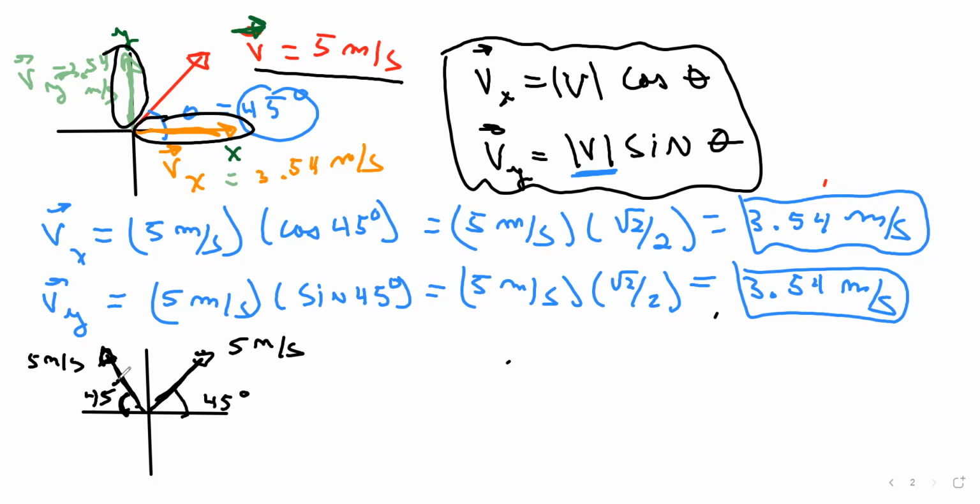Well, what do you have here? We already did the first one. Let's call it V vector A, and let's call this V vector B. The components of the first one are V in the x direction and V in the y direction, and we have those already.